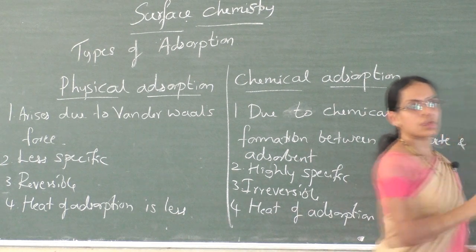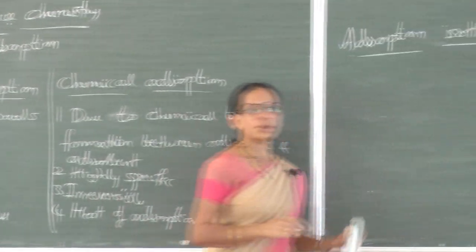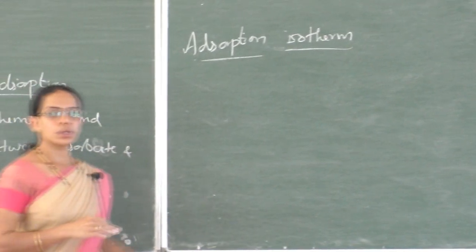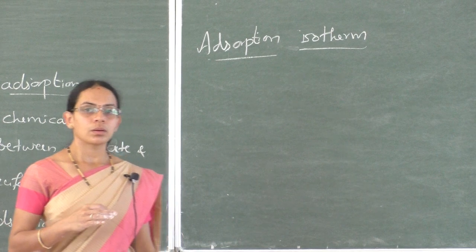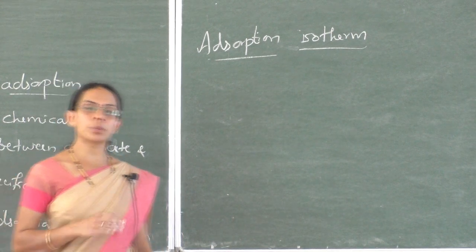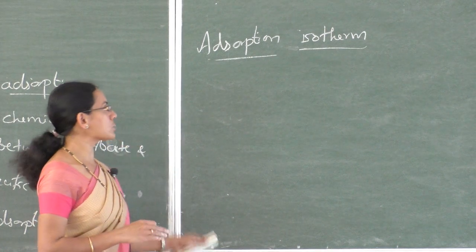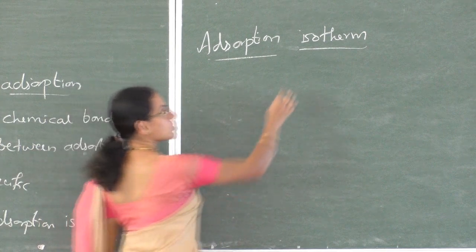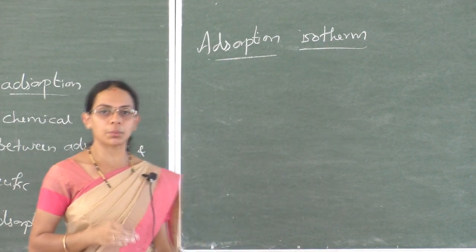So next is the adsorption isotherm. The variation in the amount of gas adsorbed by the adsorbent with the pressure at constant temperature is plotted by using a curve called adsorption isotherm. Here iso means same, therm means temperature, at constant temperature.